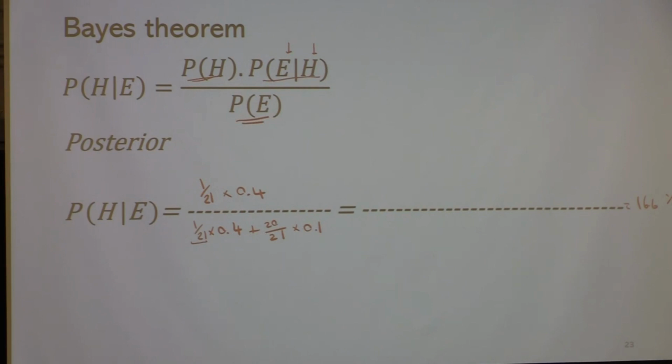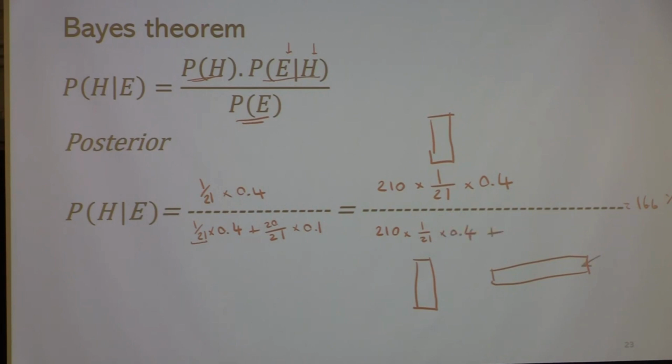This is when we went with the probabilities, but if we want to think of the numbers, well, for the numerator we had 4. Where did 4 come from? 4 was from the 210 that we had in our sample at the beginning. Then only 1/21 of those were librarians, so that was 10 people, and out of 10 people, 4 matched the description. And then in the denominator we had the same thing, so that this is the tall rectangle. Here we had the tall rectangle plus this wide rectangle, right?